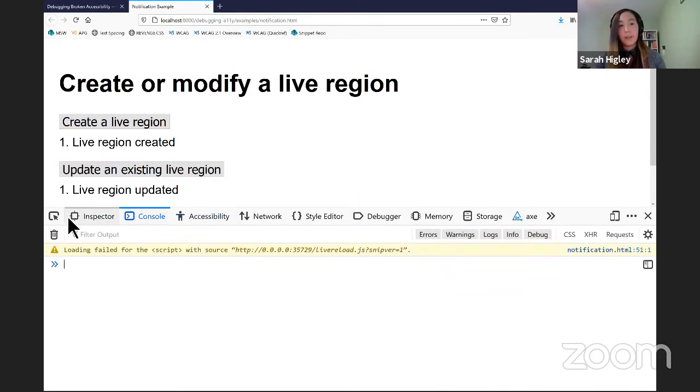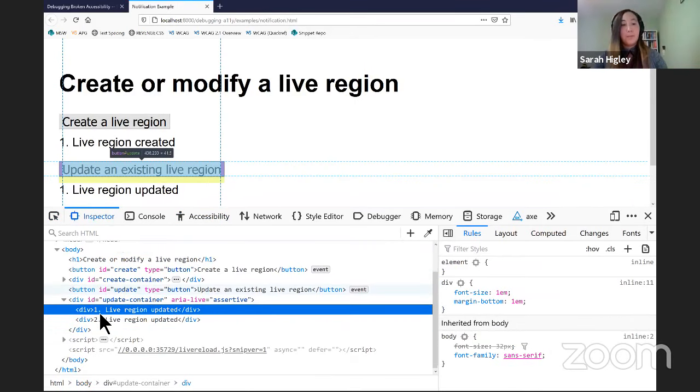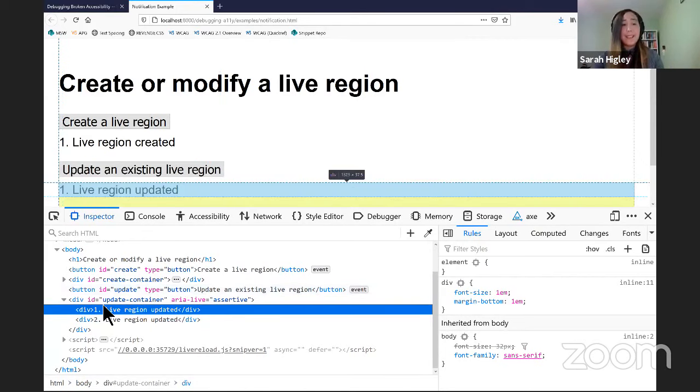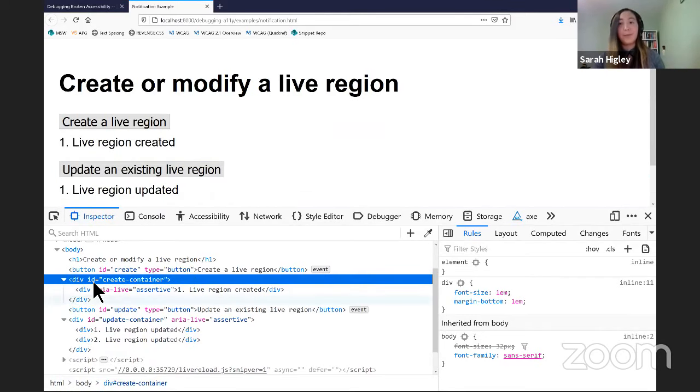If I need to, I refer to the ARIA spec and see what live region roles and attributes are needed. For brevity, I generally don't need to do that anymore, but it's always an option. And I can see that in this case, aria-live assertive is present, so it's not the most obvious thing going on.